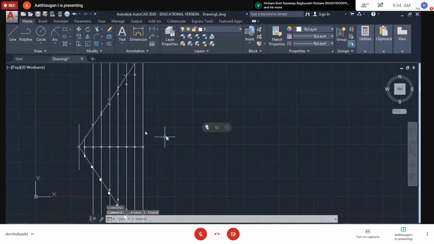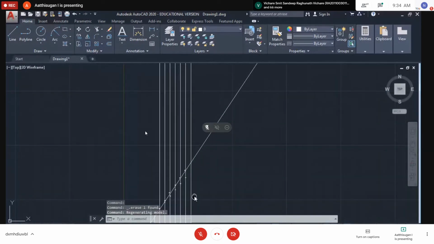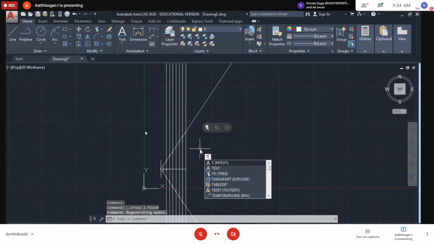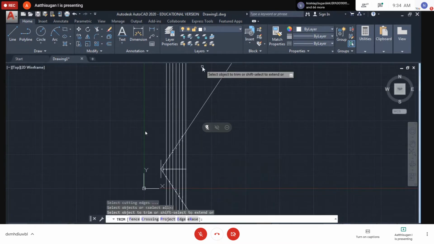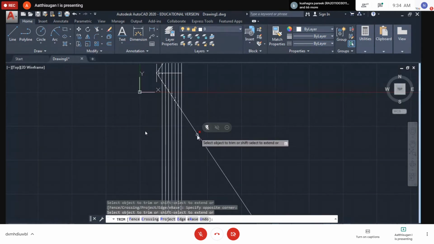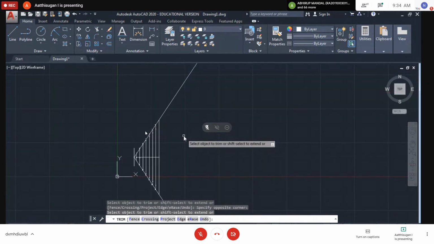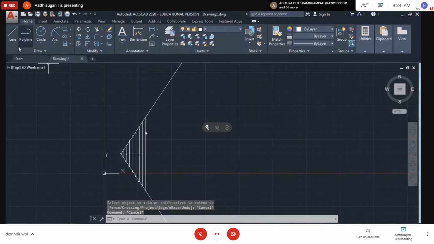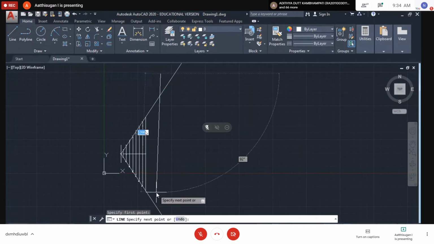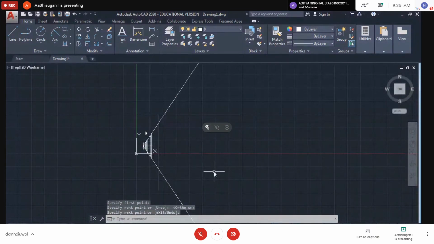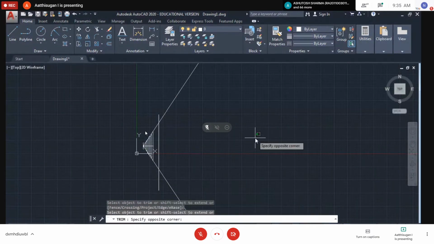Okay, so this condition. If you don't want the above one, use the trim option. Okay, TR double enter. I don't want the above line, just erase it. Similarly, if I don't want the bottom one, just erase it with the help of the trim option. If I don't want the above one also, what to do? Just draw one line. So the front view will get here on the vertical plane, the distance here. If I dash it, then trim it. The top view here you will get on the XY line.